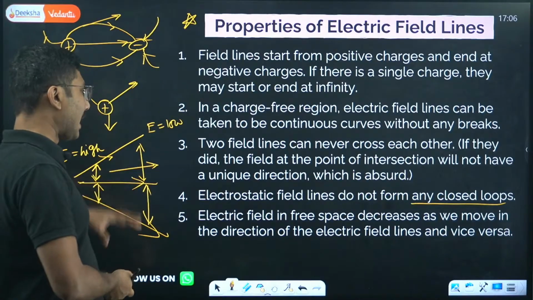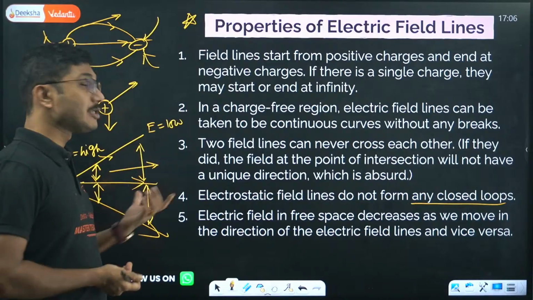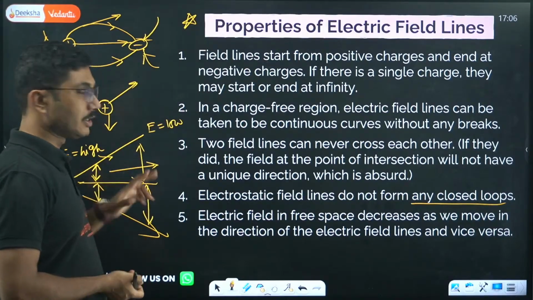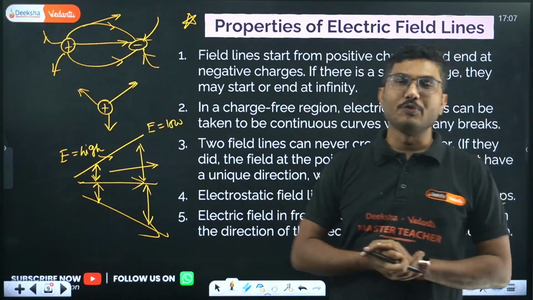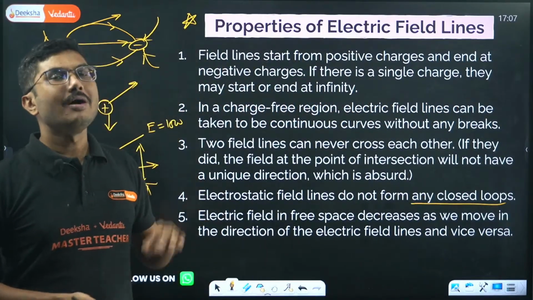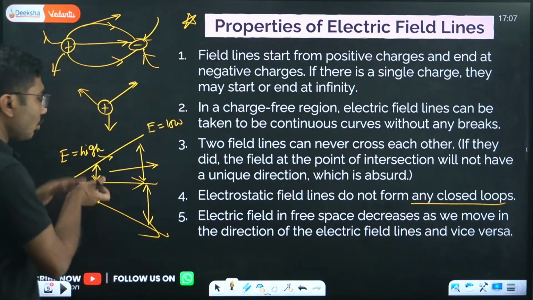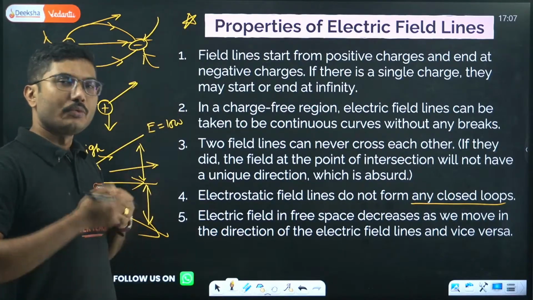So it is inversely proportional to the distance between two consecutive field lines. As the distance between two field lines increases, the electric field value decreases. Closer the field lines, stronger the field; further they are, weaker the field.